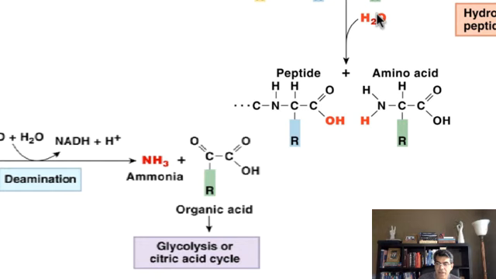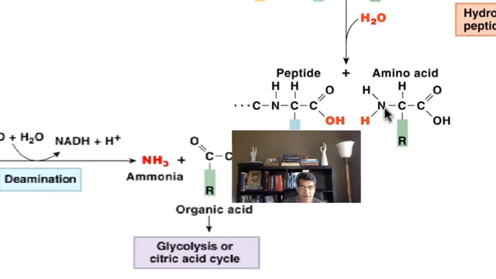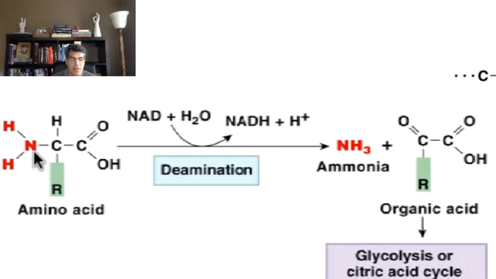Now, by adding water, you can separate one of these amino acids from the rest. Now, how are we going to metabolize the amino acid? Here's my amino acid. To metabolize this amino acid, the first thing we're going to do is remove the amino group, or NH2. That's called deamination. By removing NH2, the rest of this molecule is called an organic acid. And then NH2 is going to change to NH3, which is ammonia. NH3 is pretty toxic, and we have to take care of this one.